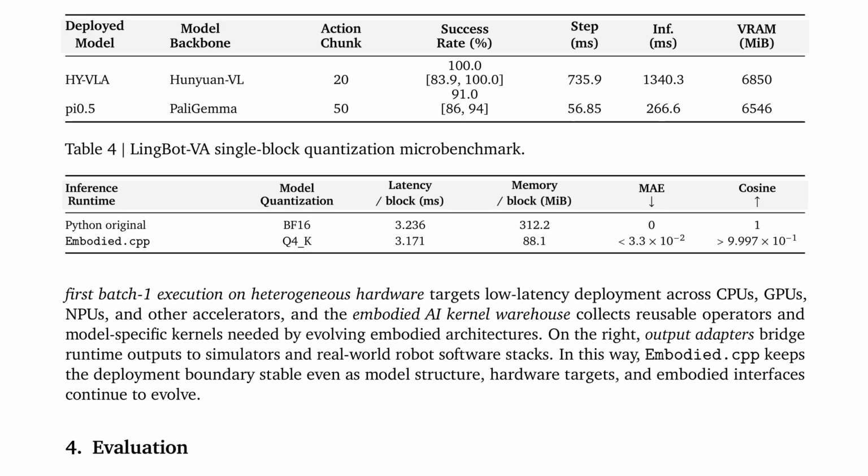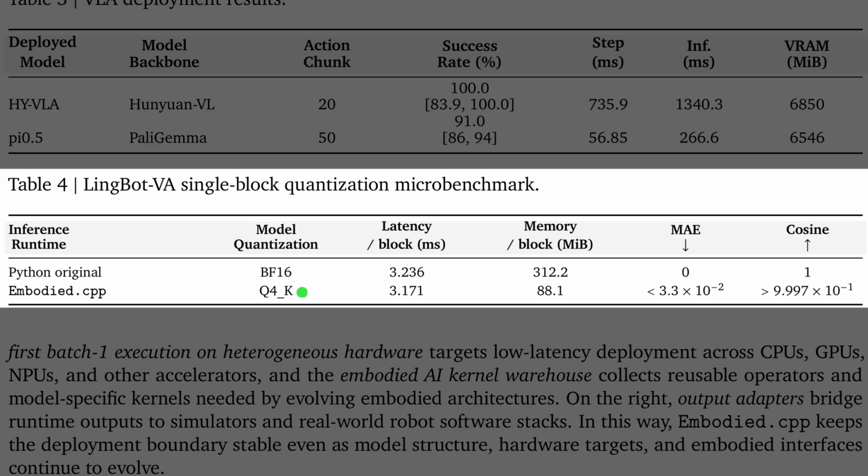Table 4 shows how the framework optimizes memory and speed for a world action model block. This test uses quantization, which compresses the model by using lower precision numbers to save space. While the original Python setup uses over 300 megabytes of memory, the new runtime is much more efficient. Indeed, the compressed model requires only 88 megabytes. This compression preserves high accuracy while processing each block in just 3 milliseconds.